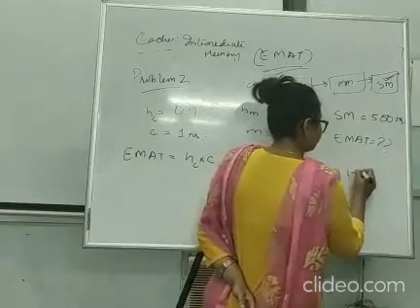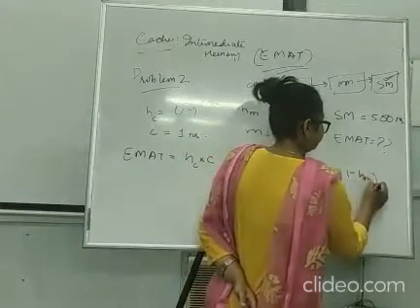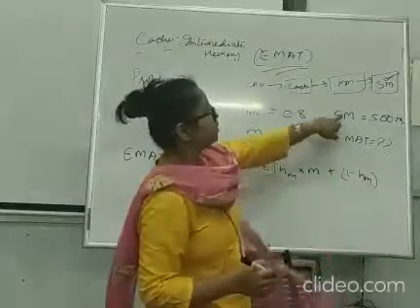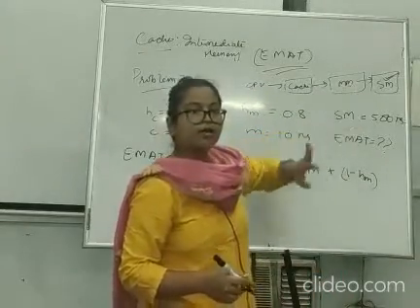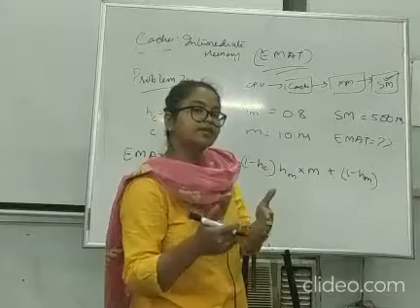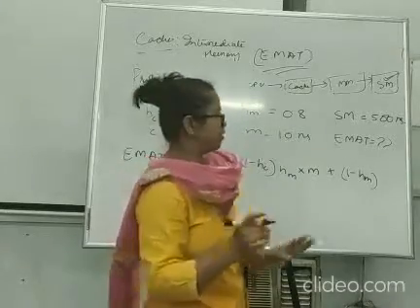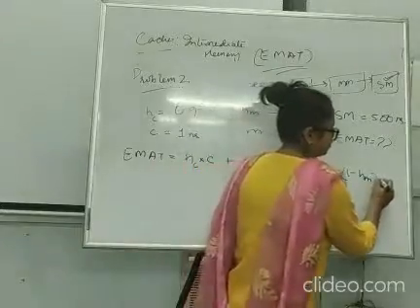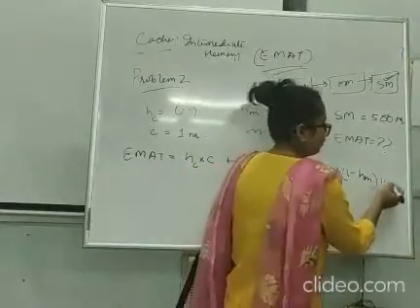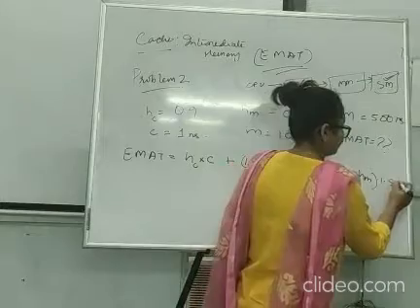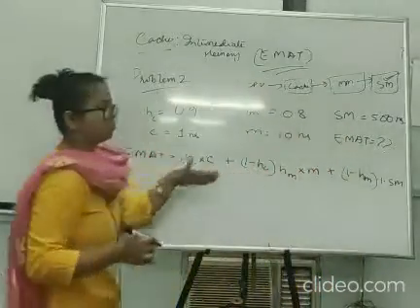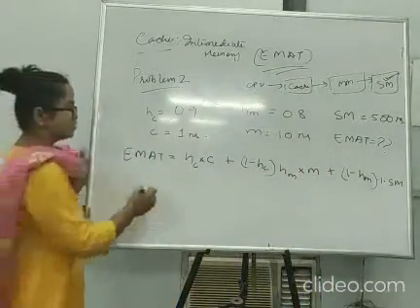So here we will write 1 minus HM into the hit ratio of secondary memory. Now we know the hit ratio of secondary memory is always 1. Why? Because we will find the data in secondary memory. We know that, that's why I am not writing it, although I will write it, let's say 1, and the secondary memory access time. So this is the formula. Okay, so just solve it.